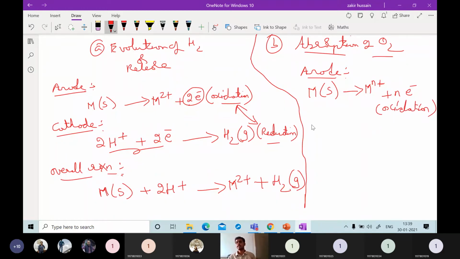Then reduction has to occur in order to satisfy the condition for this wet corrosion. So in the cathodic area, what happens? According to this definition, absorption of oxygen.